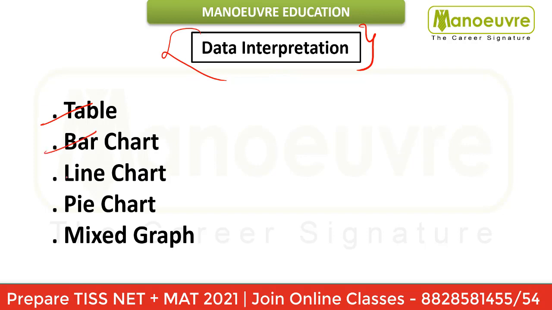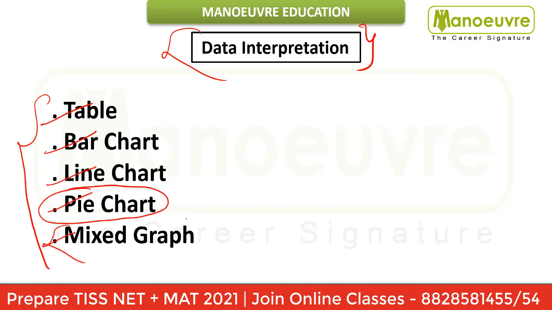Data interpretation has 15 questions in TISMAT and a bare minimum of 7 to 8 questions in TISNET also. Table, bar chart, line chart, pie chart and mixed graph. This is the detailed syllabus for your DI. Out of this, the pie chart is most commonly asked in the exam, and the mixed graph also, like along with the pie chart they will give you a table, or along with the pie chart they will give you a bar graph. So such types of mixed graph questions you will get.